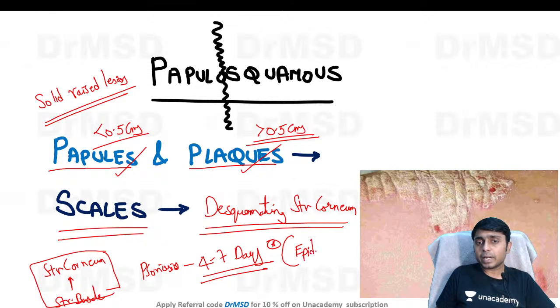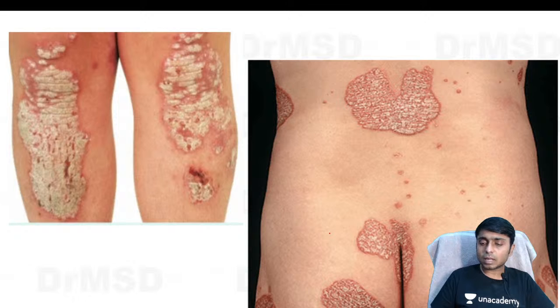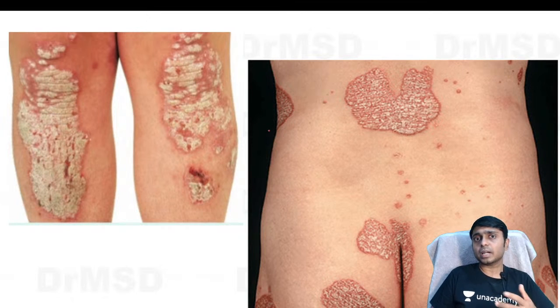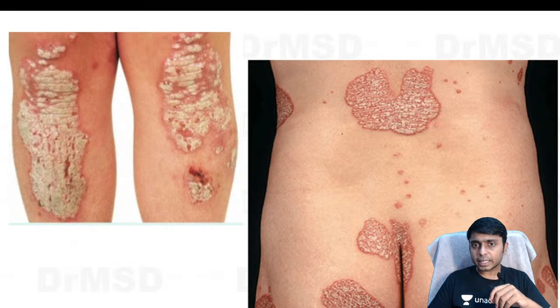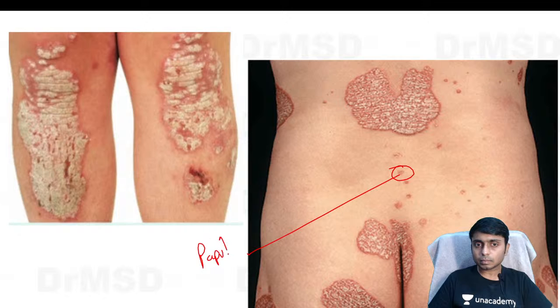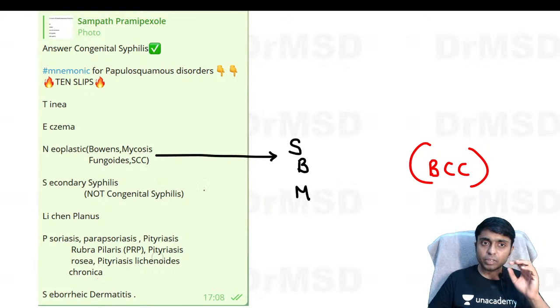This is called epidermal transit time. Because of this, there is very rapid conversion of the stratum basal cells into corneum, and thereby these appear as scales to the naked eye. In these skin lesions you are able to see that papules are present, and also you are able to see the plaques. So we will see what all the disorders are in which papulosquamous type of lesions can be seen.